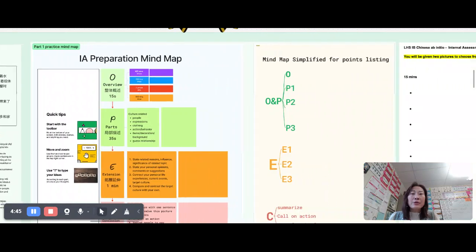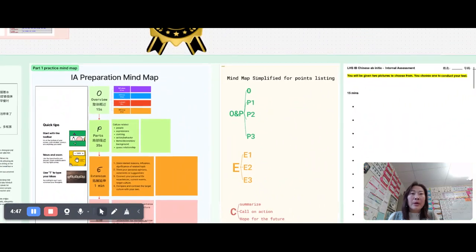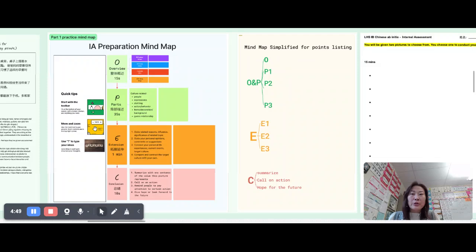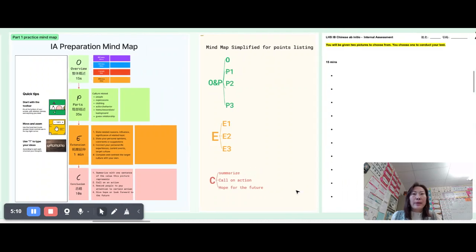This is the mind map. When you prepare for your picture description, for the O and P, the overview, what are you going to say? One sentence or two. And then the details, what are you going to mention? And the extension: the culture part, yourself, compare and contrast the cultures, and then your opinion, and the call to action for the conclusion. Make sure you do that.